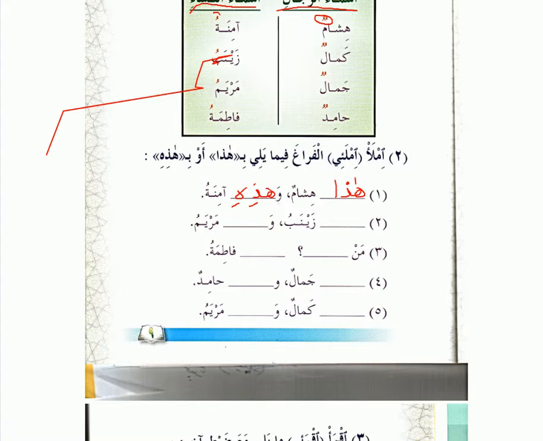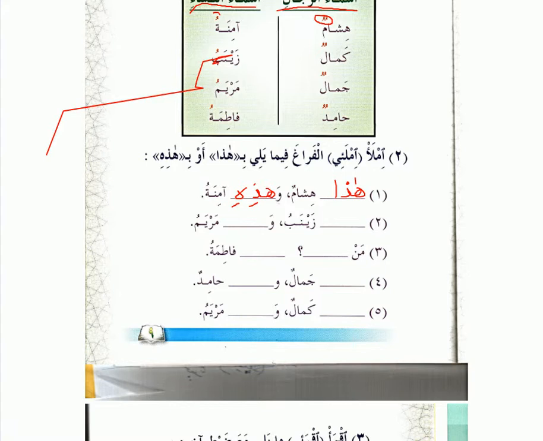Okay. So you guys get the answer, how do you do this? You look at what's being pointed to. Basically what we're doing, you know how before we would do things like Hada Baytan, Hada Masjidan, Hada Maktaban, right? All of those were male nouns, right? And in this case, we want to point to living people, like girls and boys and everything like that. Oh, mashallah, we do have Aminas in this. I wonder if we have a Hisham, I'm not sure.